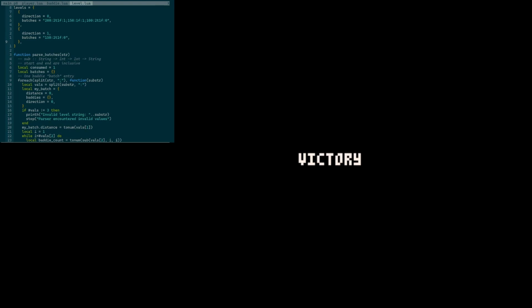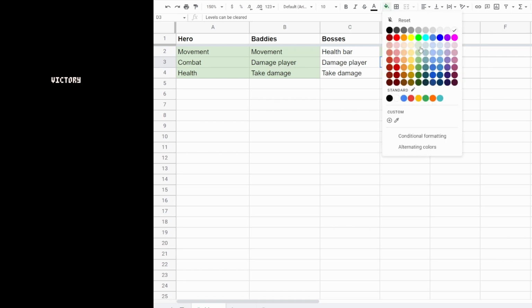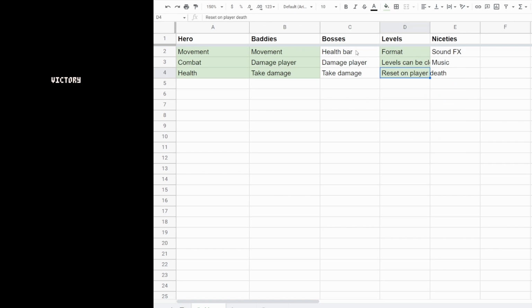Okay, so let's have a look at our checklist. So now we know that levels can be cleared, and we know that levels will reset when the player dies. So I think levels are pretty much good. The next big thing that I can see here is going to be the boss stuff, which is going to be a pretty big undertaking. So let me think a little bit about how to tackle that before we get started.